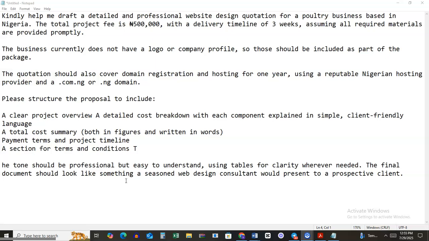So let's say I'm just using a random figure. It could be more, it could be less, it could be a lot more. So I'm saying that, okay, you want to charge 500K or 700K or 800K or 300K or 200K or 100K, depending on what you're doing. Okay, it could just be a landing page, it could be any of those things.